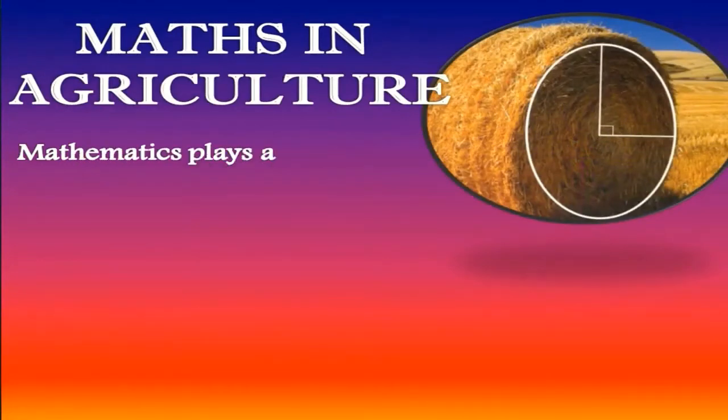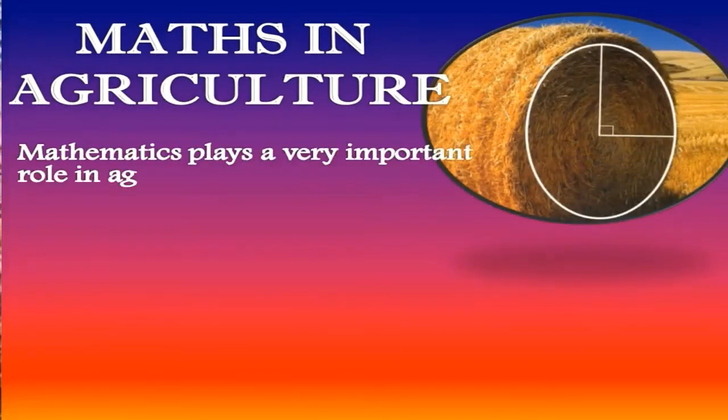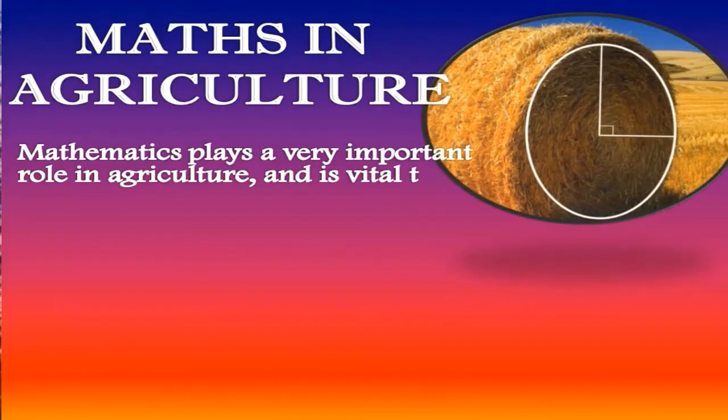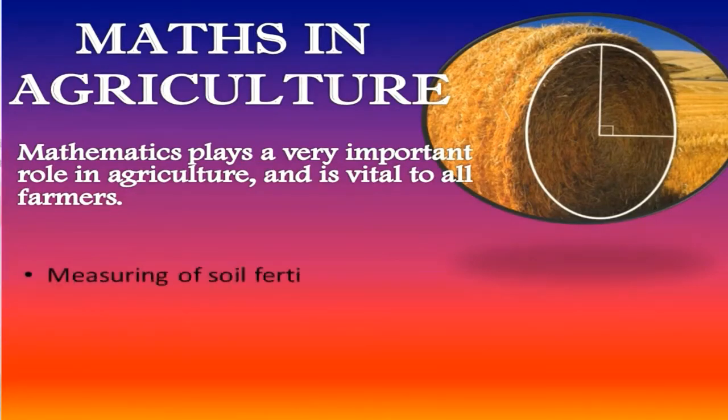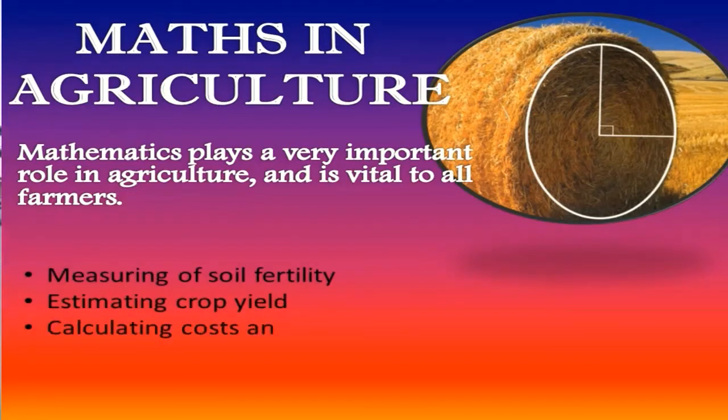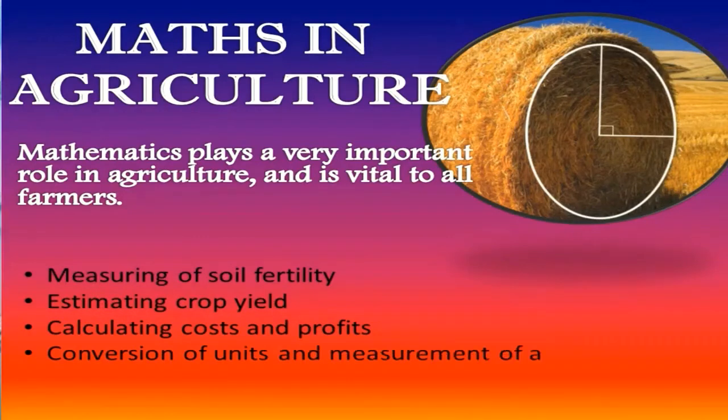Maths in agriculture. Mathematics plays a very important role in agriculture and is vital to all farmers. Some of the examples where farmers use mathematics in agriculture are measuring of soil fertility, estimating crop yield, calculating costs and profits, conversion of units and measurement of area. Agriculturalists also use numbers to grade and describe seeds.